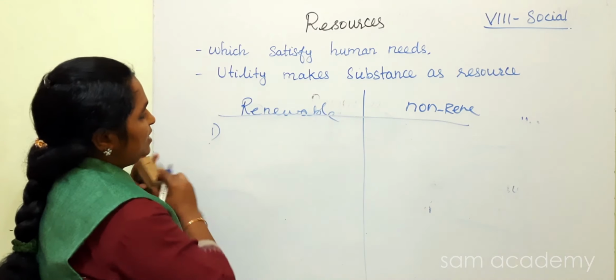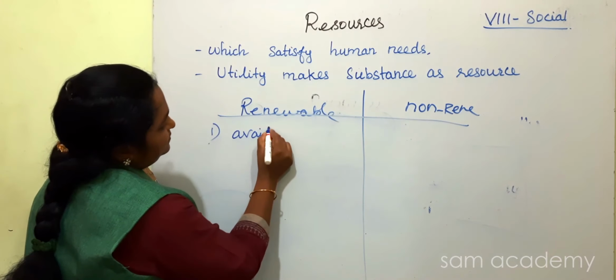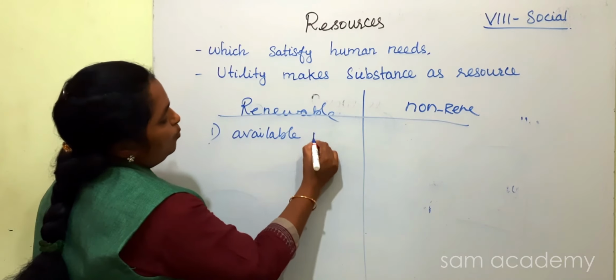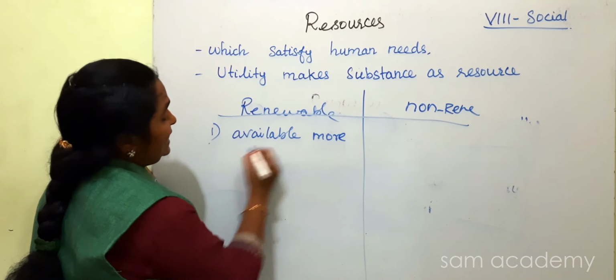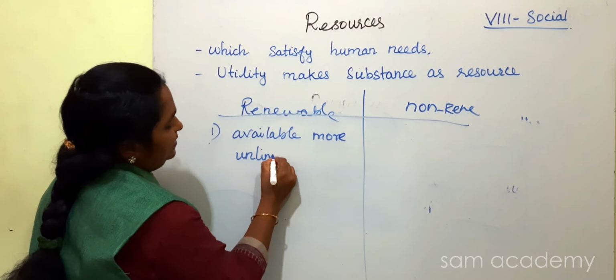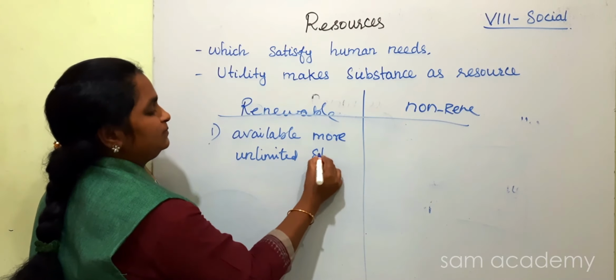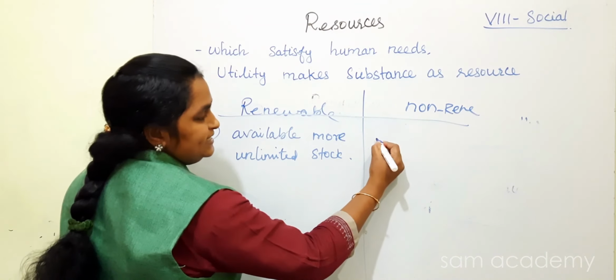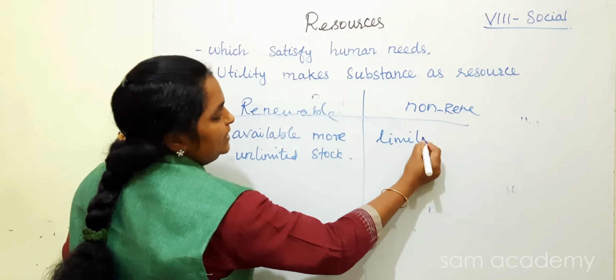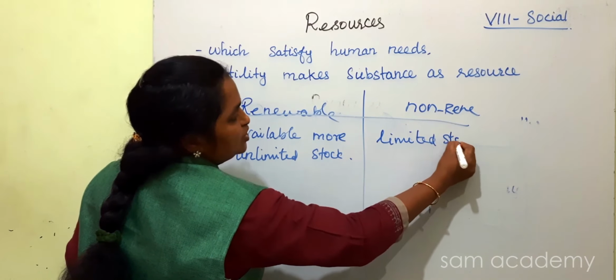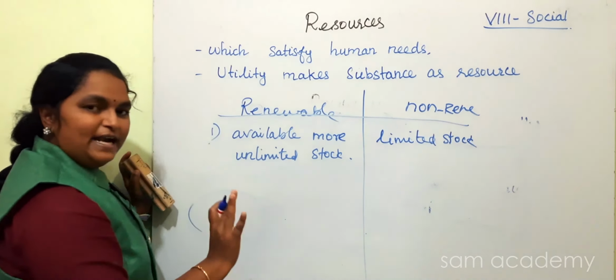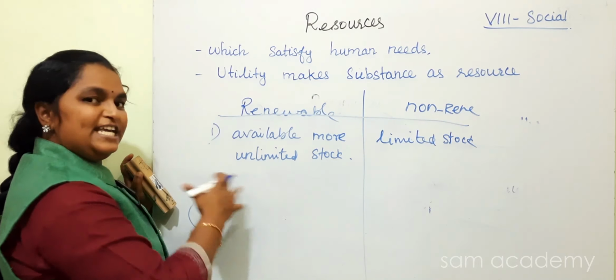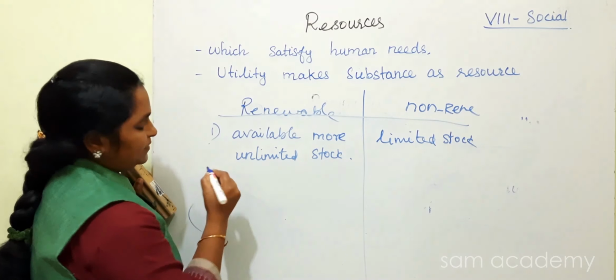See, it is available more. Unlimited stock. Non-renewable means it is limited stock. Less only. The quantity is very less. This quantity is more.